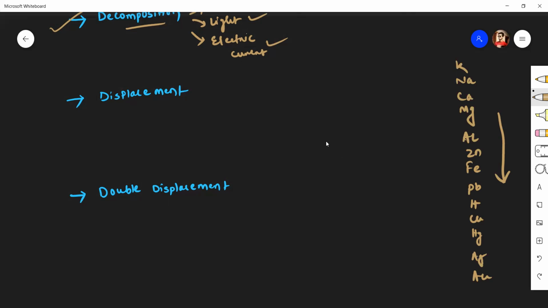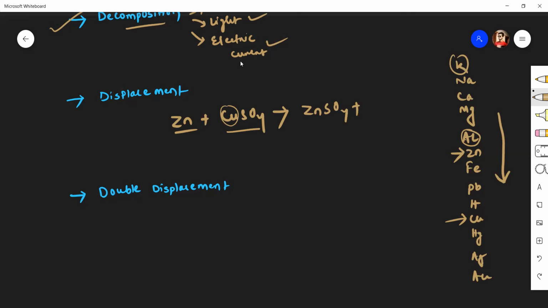So when a more reactive element reacts with a less reactive element's salt, it displaces the less reactive element from its salt solution. As we can say, when zinc reacts with copper sulfate solution, zinc is the more reactive element than copper. So the zinc displaces the copper from its salt to form new substances, that is zinc sulfate and copper.